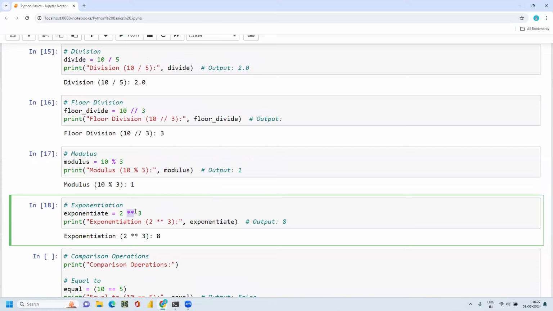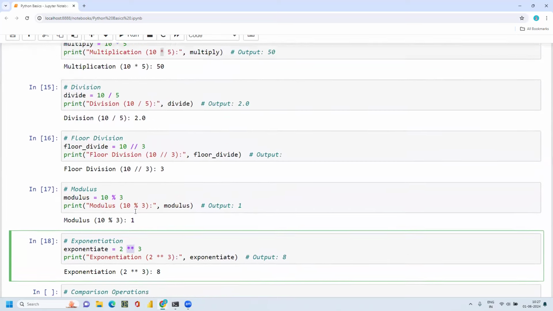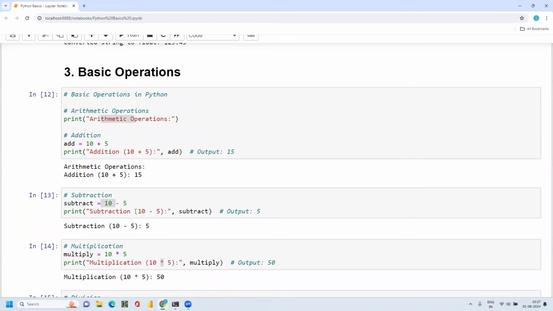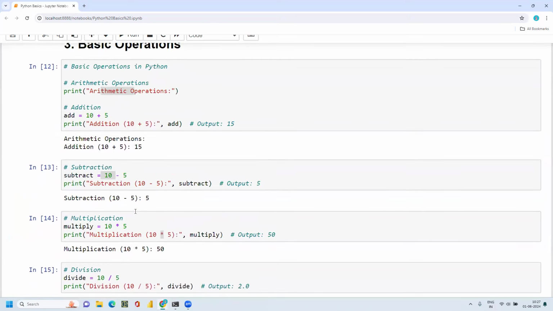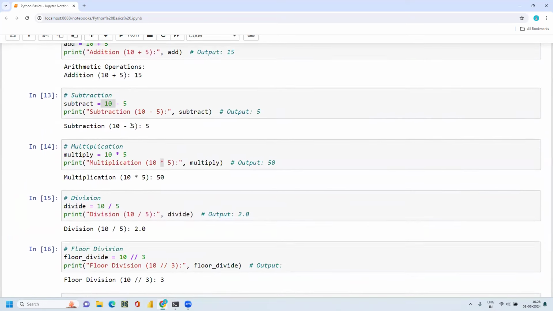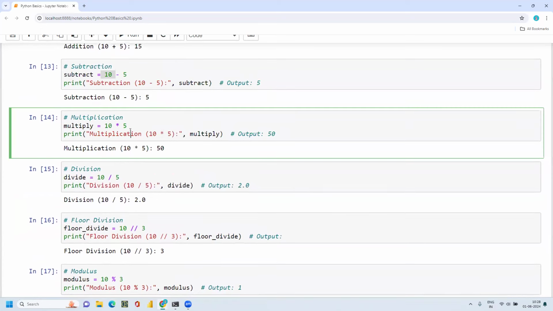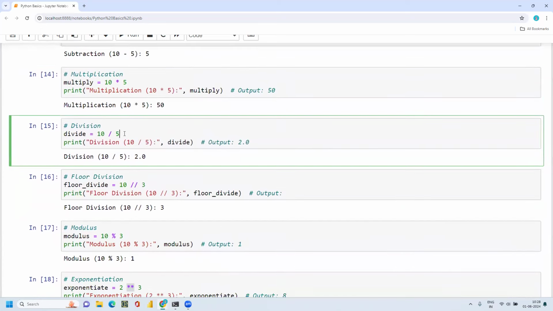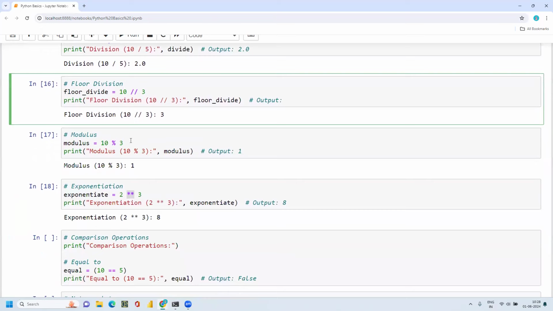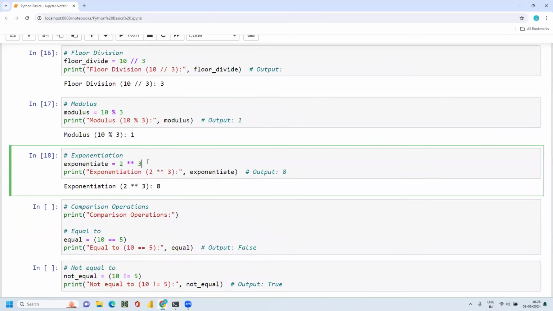If you use two stars, then it becomes the exponential operator. So these are all the basic arithmetic operators: adding two numbers, subtracting, multiplying, dividing, and floor division, modulus, and exponential.